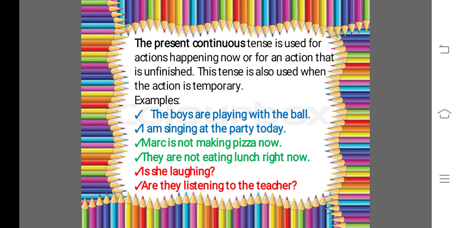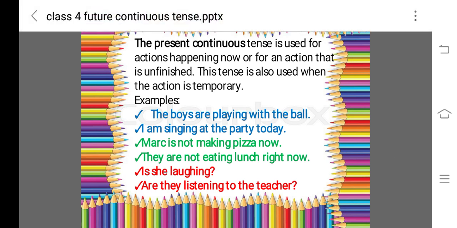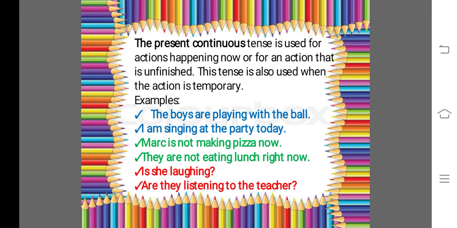Means, I am delivering a lecture to class 4 students. This is called present continuous tense, in which I am doing the work and it is not completed yet when I am talking about it. This tense is also used when the action is temporary, means it is not for a long lasting time. These are some examples here.